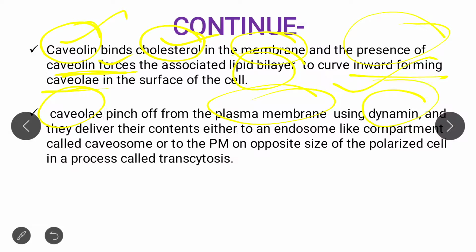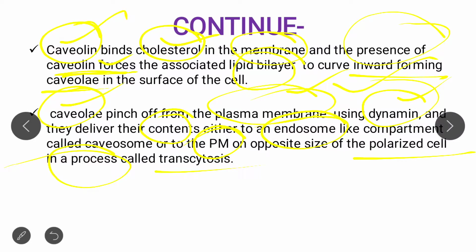dynamin. As I already discussed the endocytosis process in detail, about the dynamin, about the auxilin, you may watch the previous video, then you will get an idea about dynamin and auxilin. So then this caveoli formed and it detached from the plasma membrane using dynamin, and they delivered their content to the endosome where the processing occurs, or it moves to the plasma membrane on opposite sides of the polarized cell in a process called transcytosis.